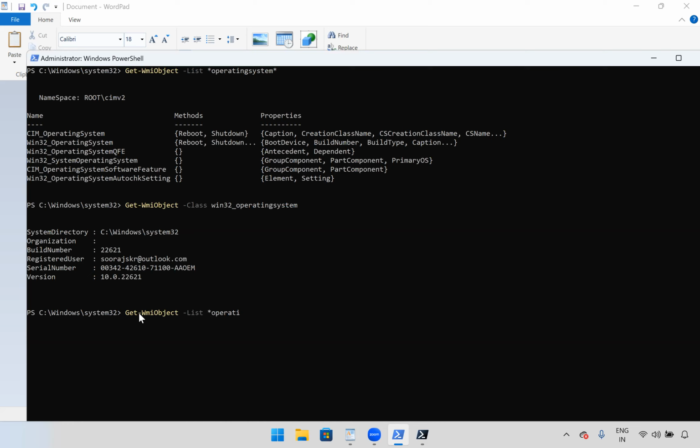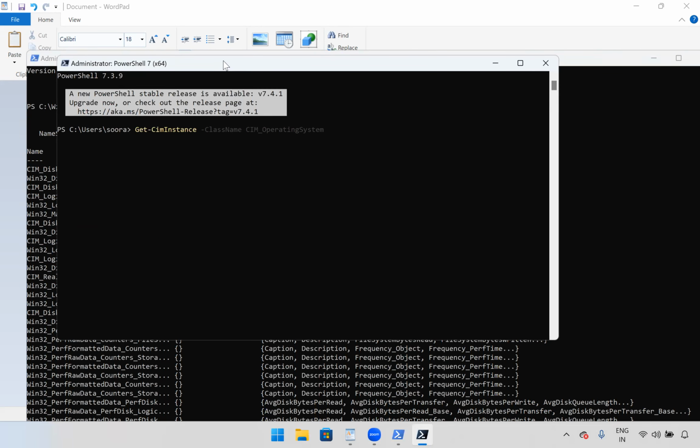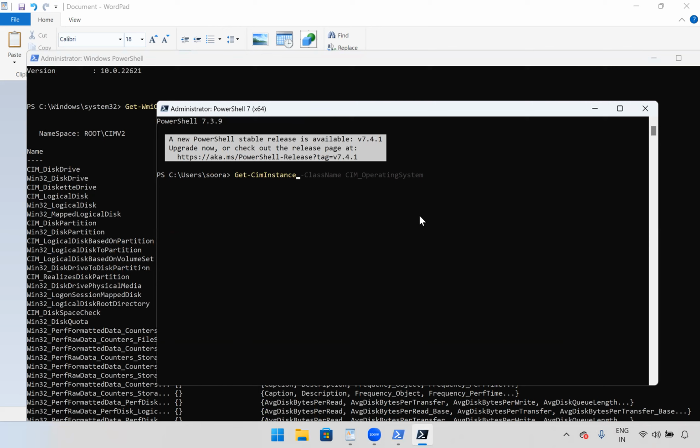So we'll see what the related commands, I mean classes, are for disk. Sim disk drive, right? Win32_DiskDrive. Okay. We'll use this here. Get-CimInstance, ClassName, Cim underscore.